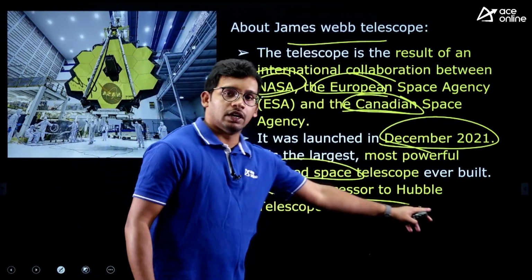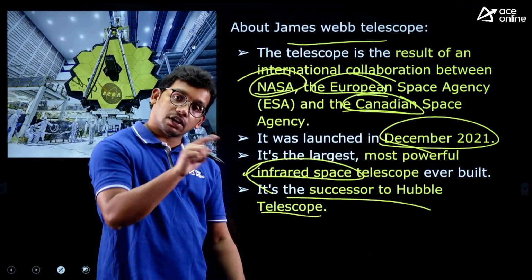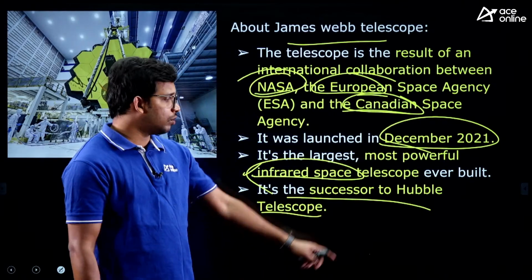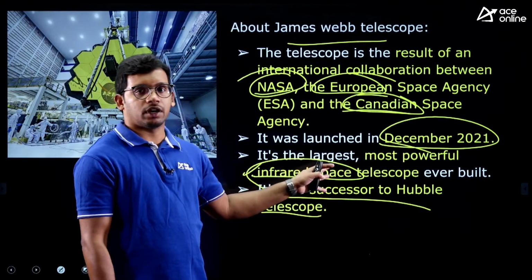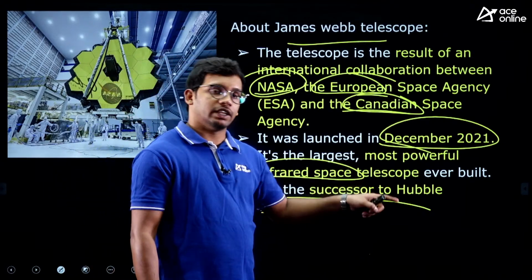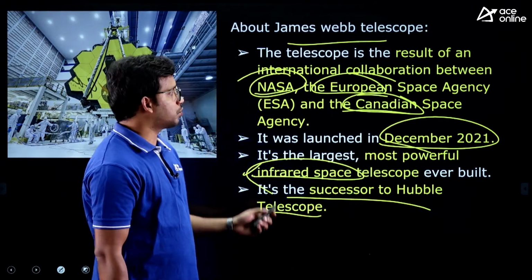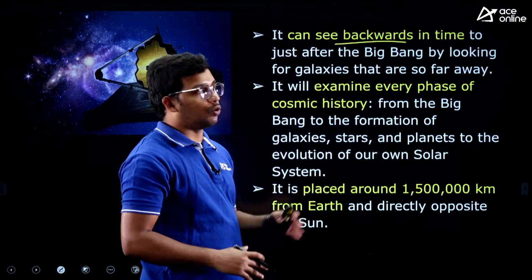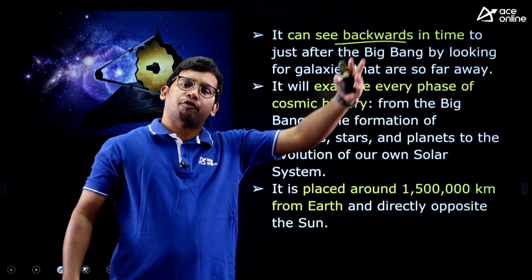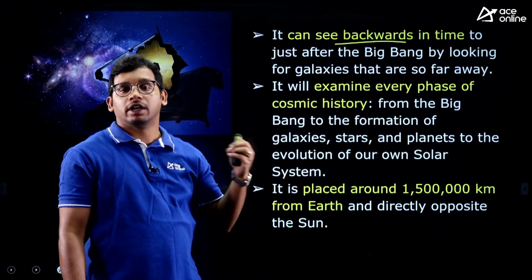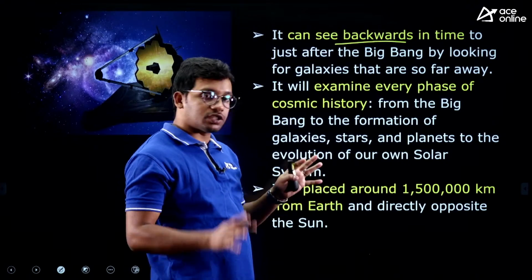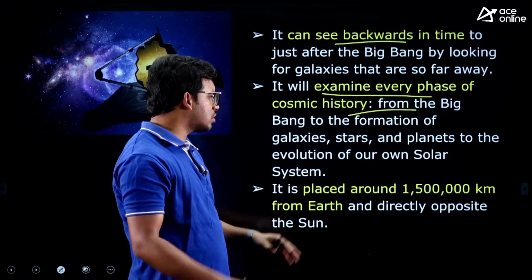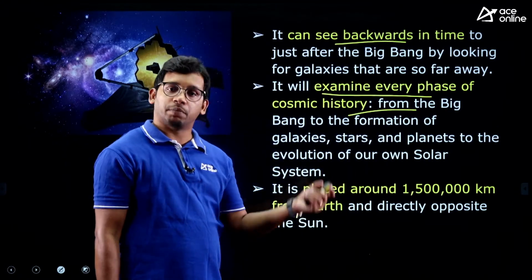It has replaced the Hubble telescope. There was a Hubble telescope earlier which was working in the radio range, radio communication range, but now it was made advanced to the infrared range, and they have changed its name to the James Webb telescope, right? It can look backward over far distances to capture galaxies formed in the earliest times. That is the objective. It can examine cosmic history, observe the stars, the solar system, everything related to space.